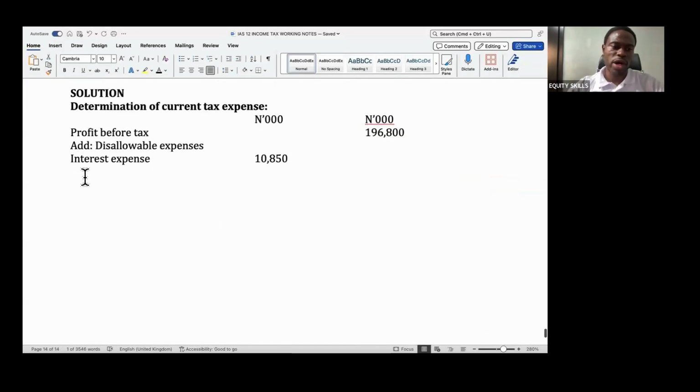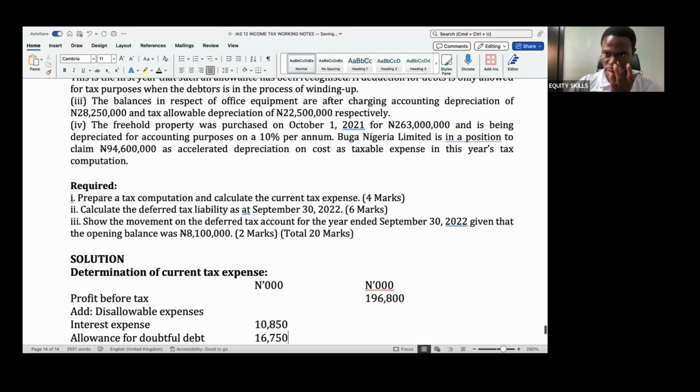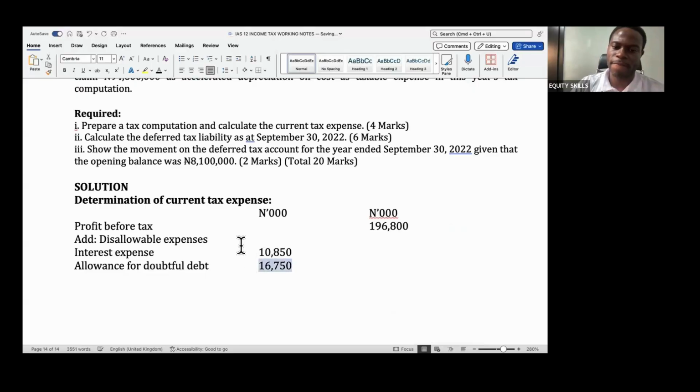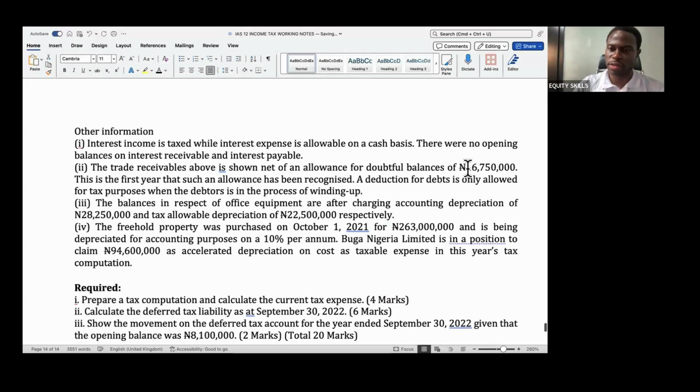So we'll have allowance for doubtful debts of 16,750. They will disallow it because they only allow it when the debtor is winding up.